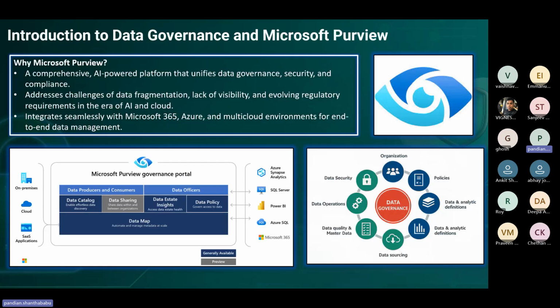Okay, cool. So why do we need data governance in Microsoft? Because Microsoft introduced Purview a while back, but people have only recently started using it. Sometimes when we suggest to customers that they use Purview, they hesitate because it is an additional cost. We know that everything in Azure is pay-as-you-go, so they may not have that budget. But at some point in time, customers start understanding why they need Purview.